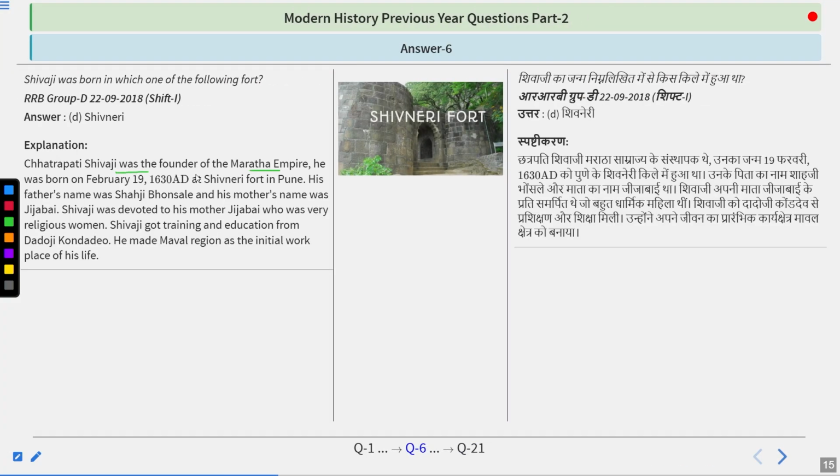Chhatrapati Shivaji Maharaj was the founder of Maratha Empire. He was born on 19th of February 1630 at Shivneri Fort in Pune. His father's name was Shahaji Bhosle and his mother's name was Jijabai. Shivaji was devoted to his mother Jijabai, who was a very religious woman. Shivaji got training and education from Dadaji Konde, and he made naval regions the initial workplace of his life. So do remember, Shivneri Fort was the place where the great Shivaji Maharaj was born. Remember, he is the father of Indian Navy as well.